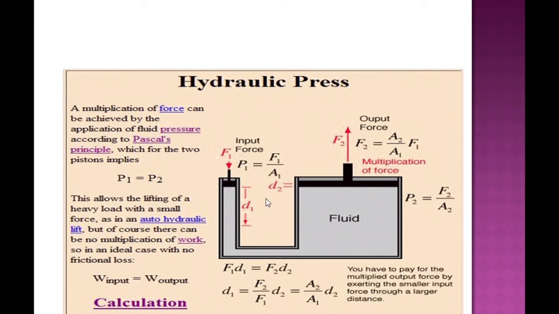That means when it is calculated that A2 divided by A1 is 100 or 50, then you will get 100 times or 50 times more force on the second cylinder than the force you have given on the first cylinder. This is the multiplication of force.